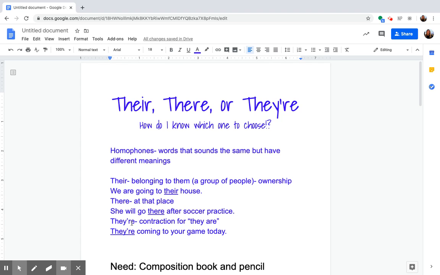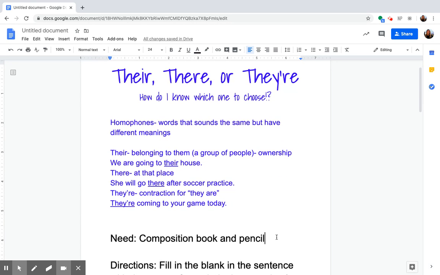And our third form of this there is T-H-E-Y apostrophe R-E. That apostrophe tells me that this is a contraction, and we've already done work on contractions, so we know that there is a contraction for they are. They're coming to your game today. We could break that up, and we know it would say they are coming to your game today.